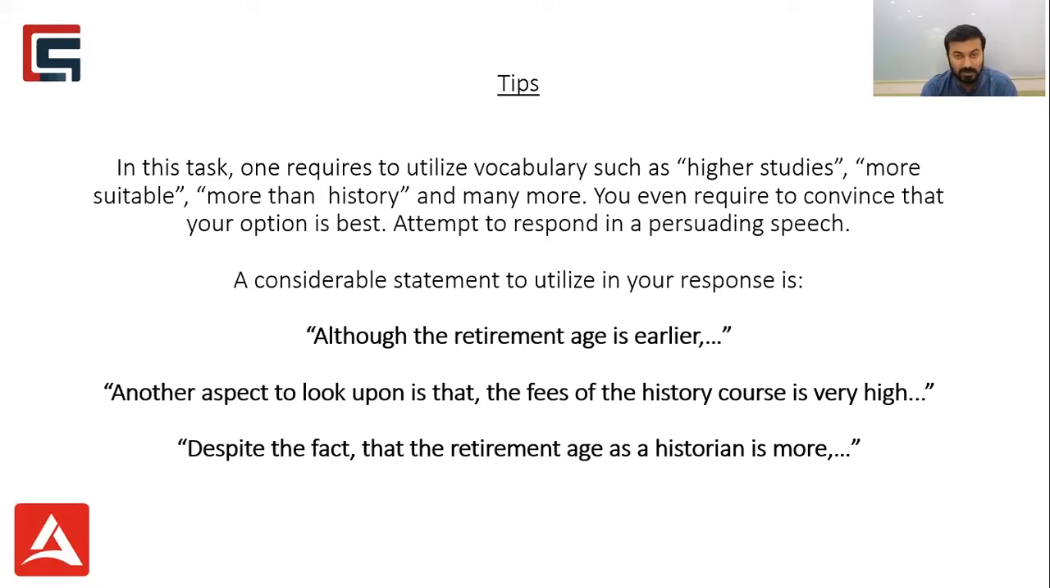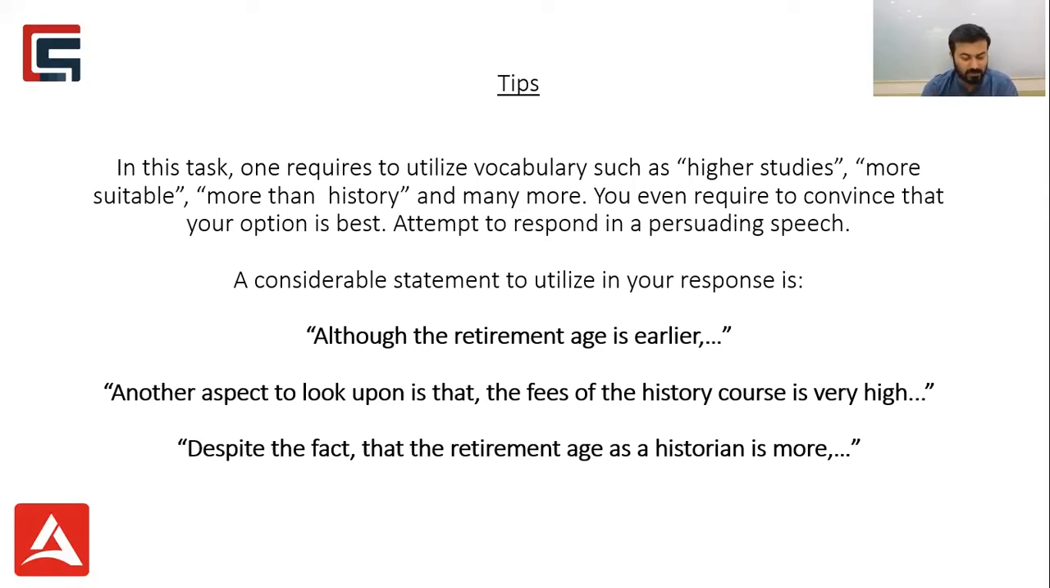Now, you also need to consider that your tone has to be convincing. So, for example, if you look at the three sentences which I have created, one of them is, although the retirement age is earlier, so we have to continue in a way that we can compare both the retirement ages.